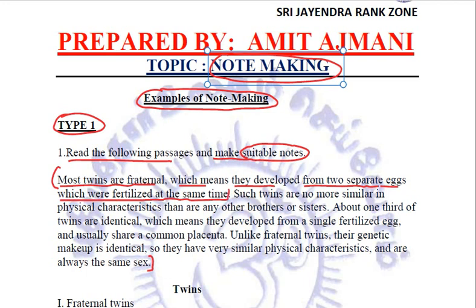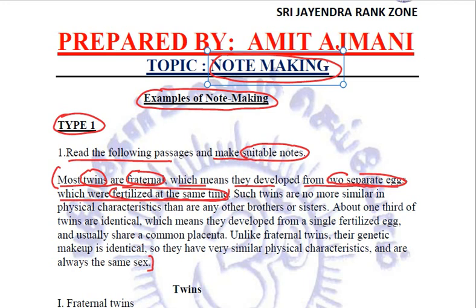So we are being told about twins that they are fraternal. That means they are developing from two separate eggs fertilized at the same time. Clear? Side by side, we need to relate what information is important and what is not so important.